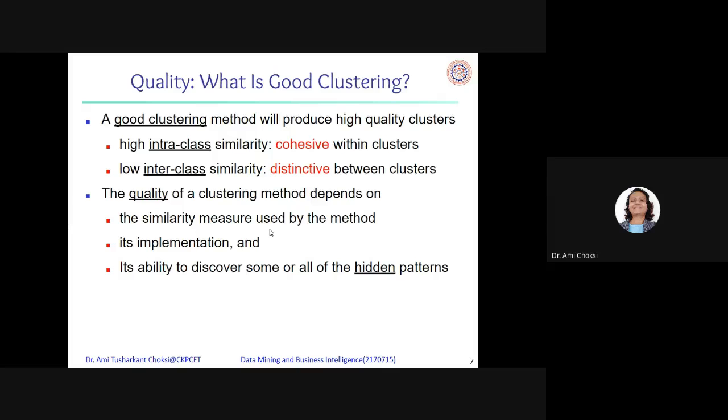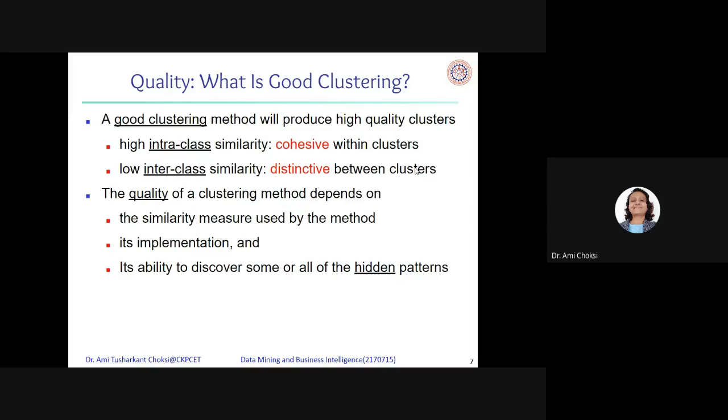Quality of good clustering. So, what is good clustering? A good clustering method will produce high quality clusters: high intra-class similarity, cohesive within clusters, and low inter-class similarity, distinctive between clusters.